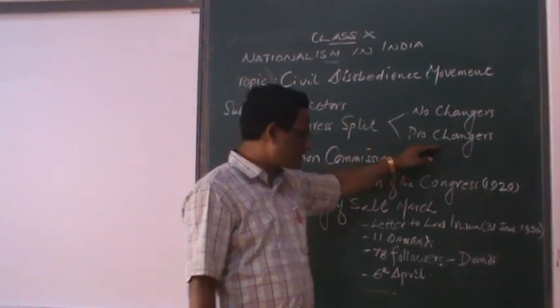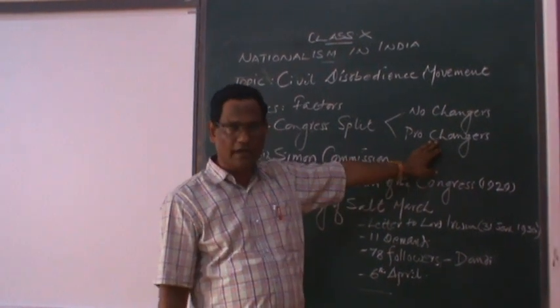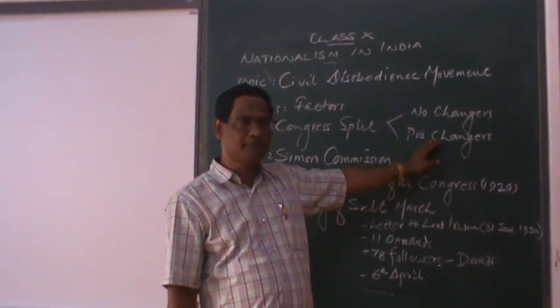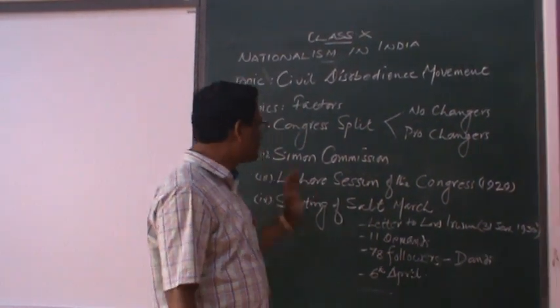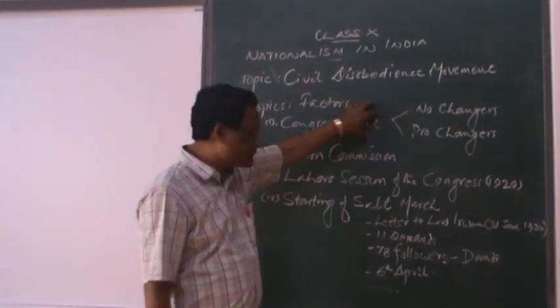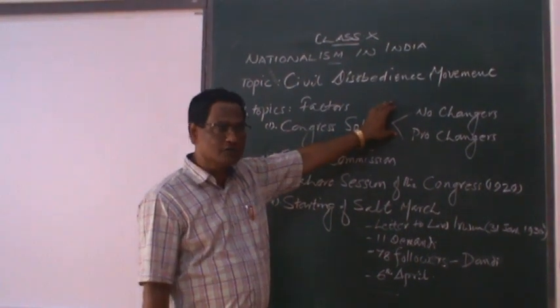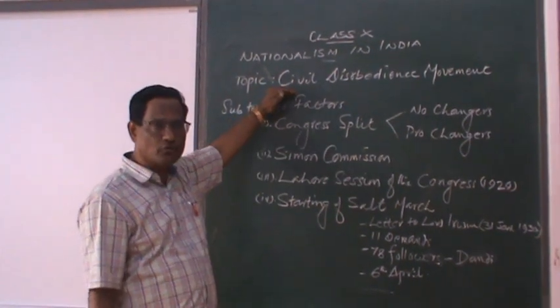So, the Pro-Changers leaders like Motilal Nehru and C.R. Das started a party called Swaraj Party and they contested elections. So, Mahatma Gandhi wanted to unify these two warring groups, so he started the Civil Disobedience Movement.